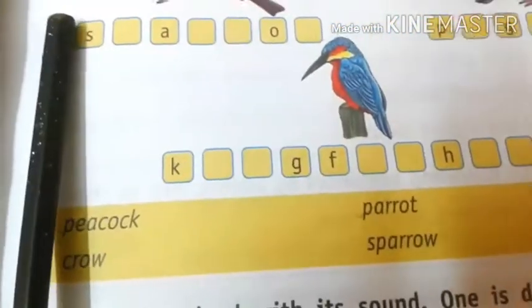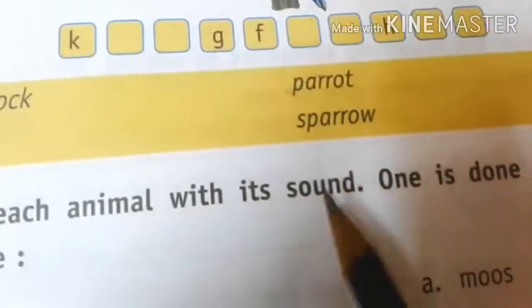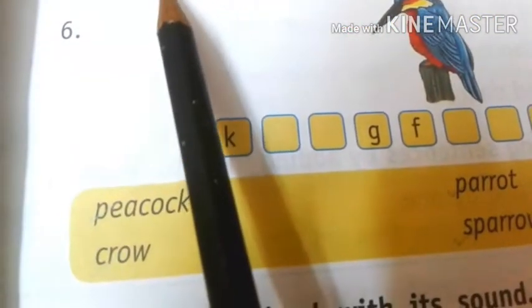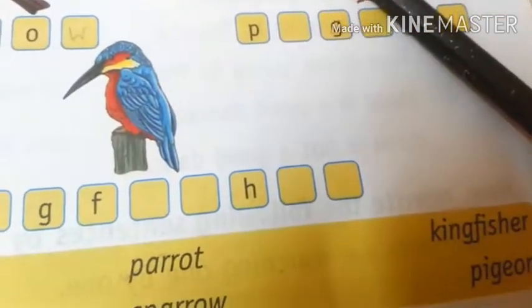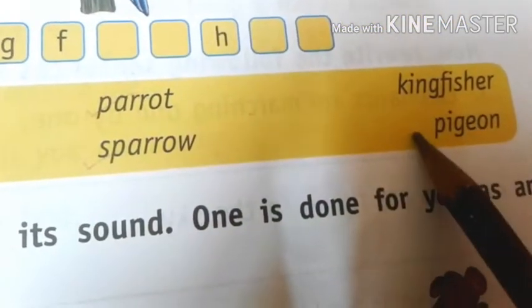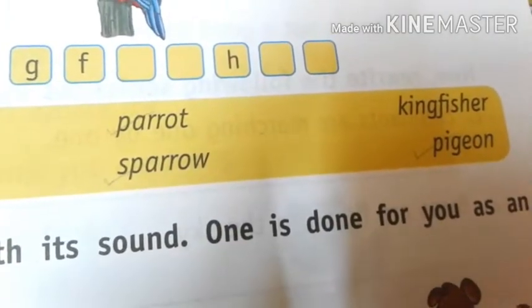Okay, let's come to the same exercise on page number 21. Number 4. Which bird is it? This is a sparrow. So what is the spelling of a sparrow? S-P-A-R-R-O-W, sparrow. So we are going to write here. Next, the picture is of a pigeon. So do you know the spelling of pigeon? P-I-G-E-O-N, pigeon. So we are going to write it.